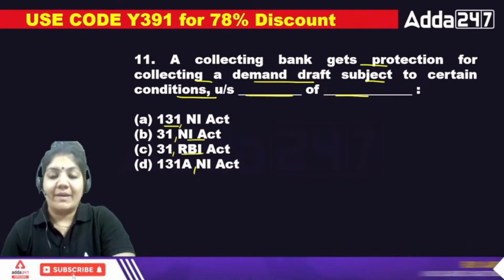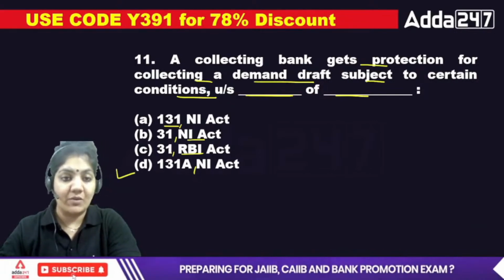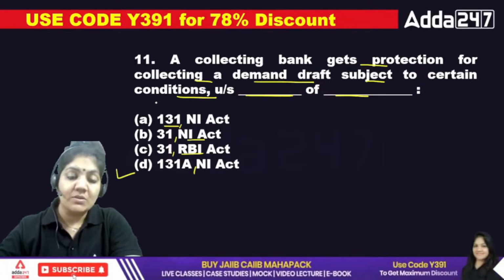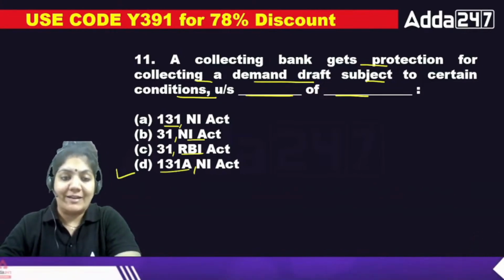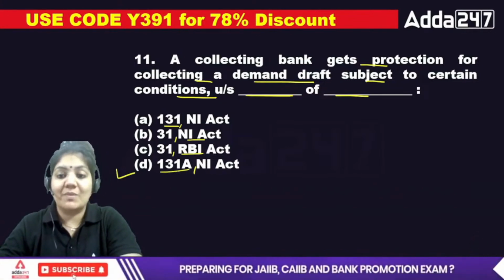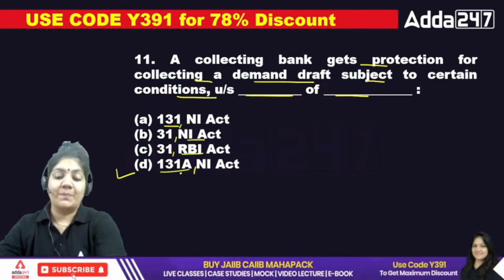A collecting bank gets the protection of this one. The exact answer is Section 131A of the Negotiable Instruments Act. Okay, so D is the right answer. These are section-based questions, so you have to learn at least some section-based questions also, whatever we have done in the paid batch and this one. Okay, class.